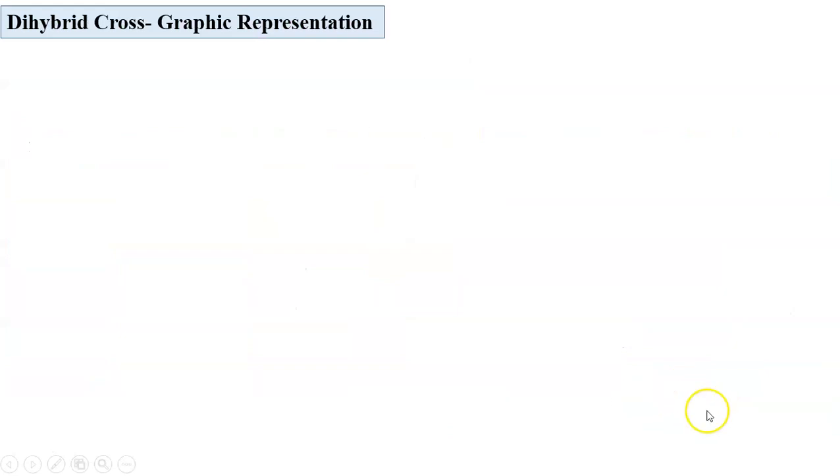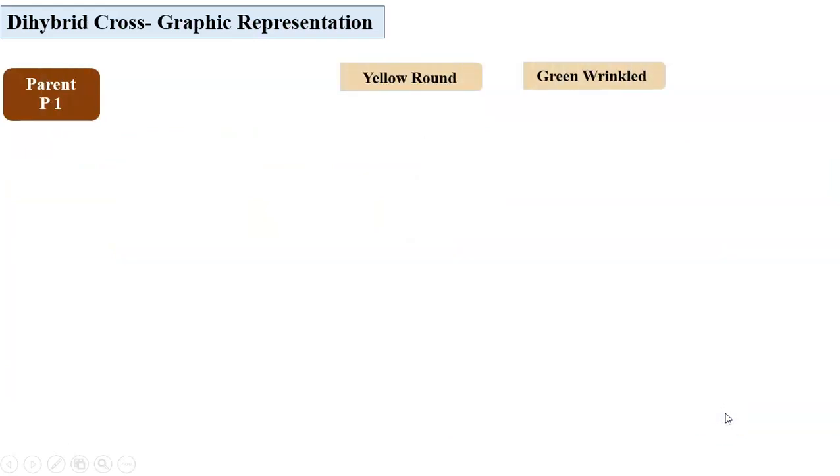The dihybrid cross. Let us understand this. Now in dihybrid cross, we take two pairs of contrasting characters in pure individual, that is homozygous condition. Which two pairs of characters we have considered? Yellow and green. These are the color of the seeds, and round and wrinkled, these are the shapes of the seeds. So color of the seed, one pair, shape of the seed, the other pair. So two pairs of contrasting characters.